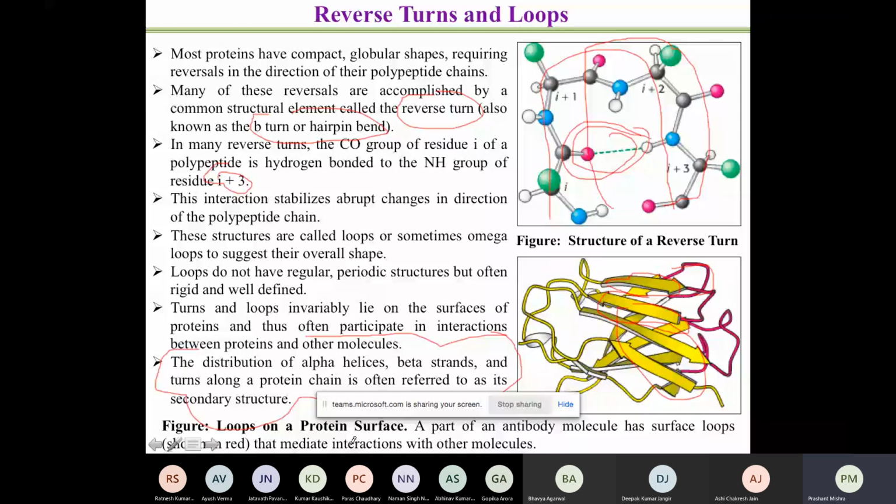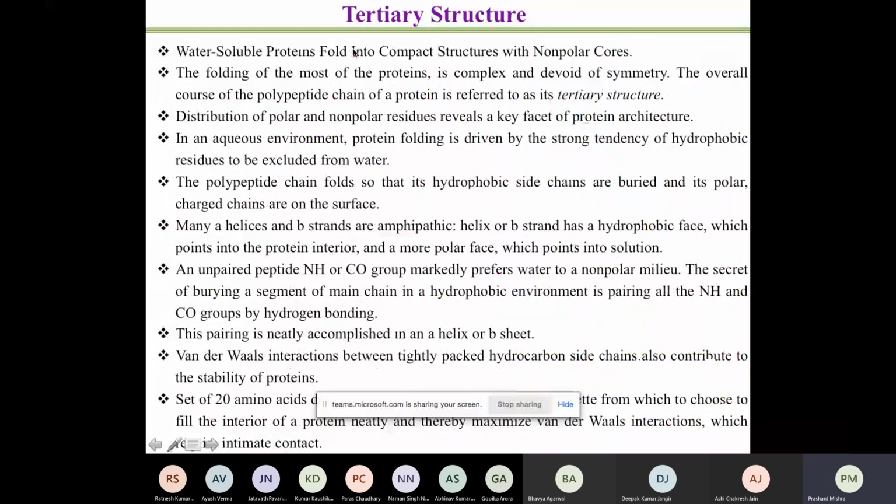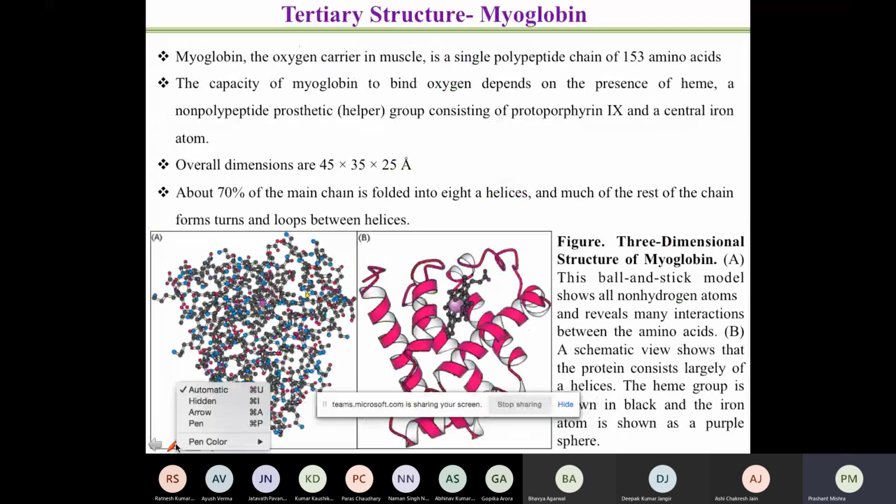Now we move on to a more complex structure, which is the tertiary structure of the protein. Most of the water-soluble proteins fold into a compact structure, and I think you have to imagine what kind of structure they are forming. Let me just show you first. This kind of structure is formed because of the complexity.